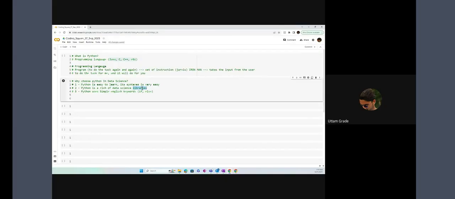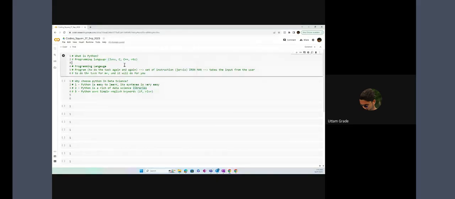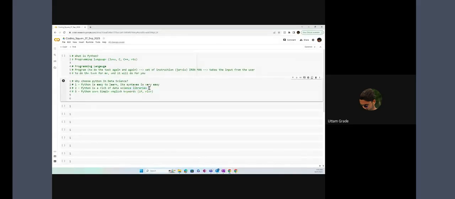So I don't need to write code from scratch. Wherever I write 100 lines of code in Java, with the help of a library in Python, I can do the same task in 2 lines only. That is the benefit. Getting your point, guys? Why do we choose this? Because of its library, Python requires fewer lines of code. In other programming languages it will take 100 lines. Did you get my point, guys?